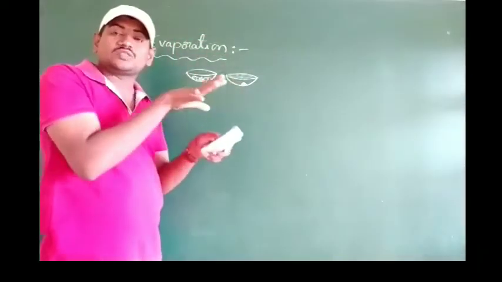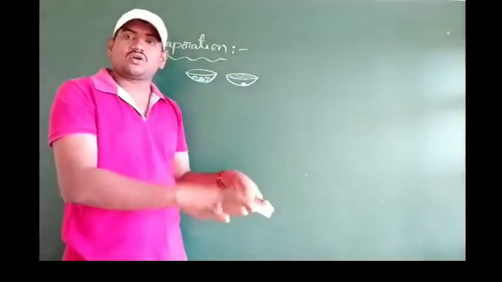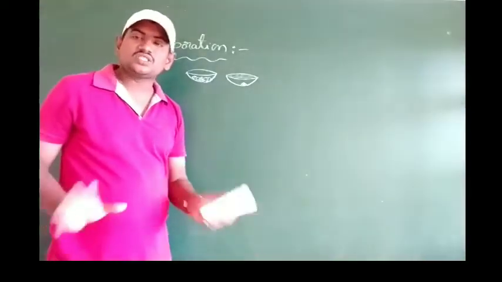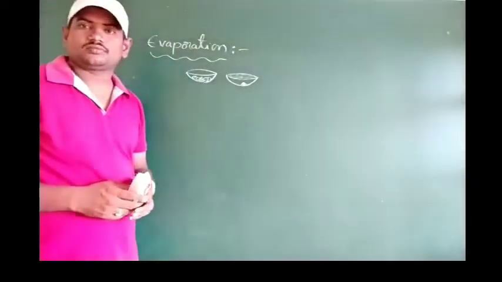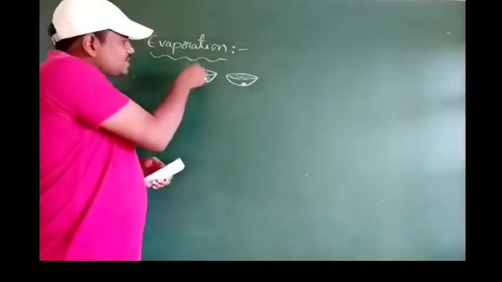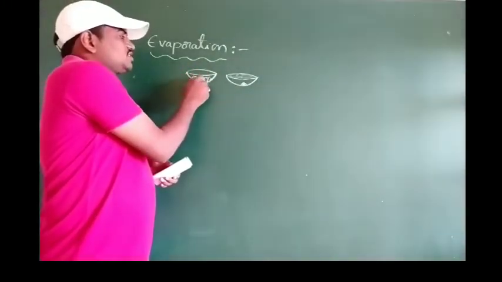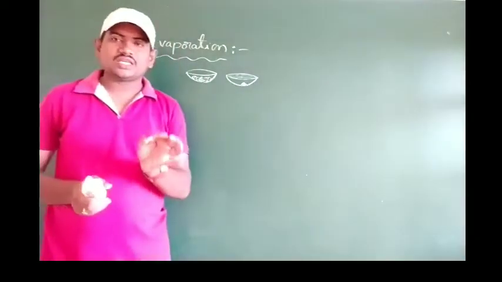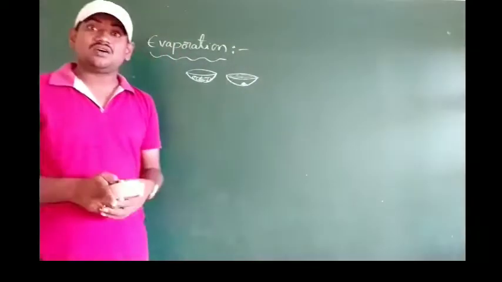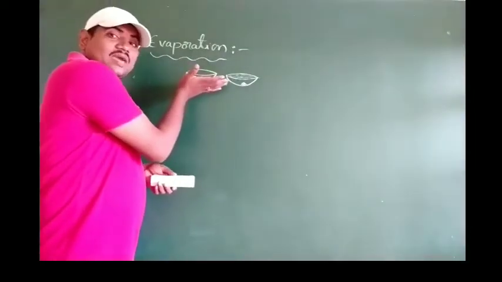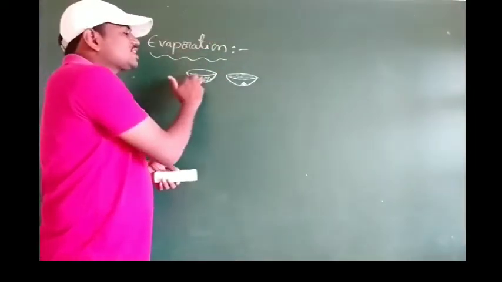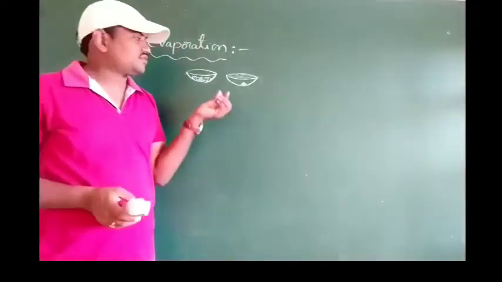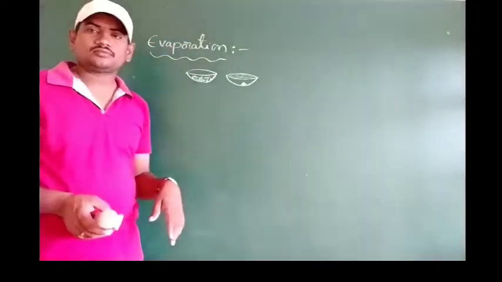Whenever the molecules present in the wet cloth or the surface of the floor escape, then the wet cloth becomes dry. The floor becomes dry. So this is the reason for the evaporation. Okay, so this escaping of molecules from the surface of the liquid at any temperature is nothing but evaporation. How to define evaporation? The process of escaping of molecules from the surface of a liquid at any temperature is defined as evaporation.